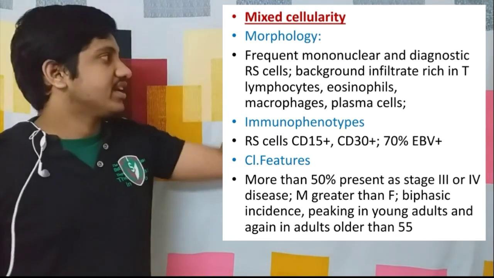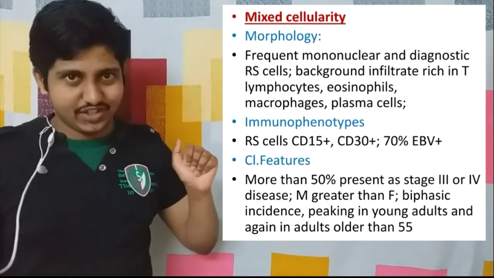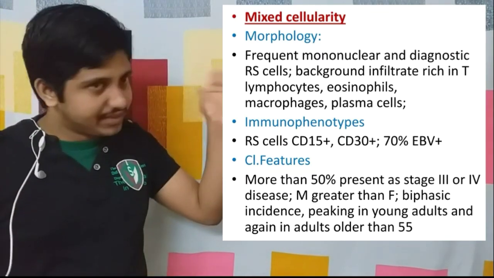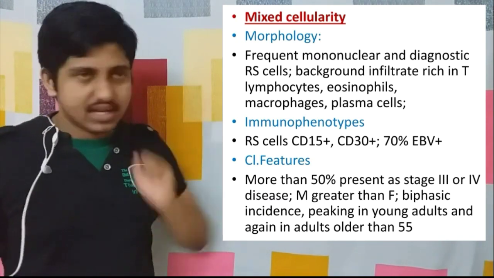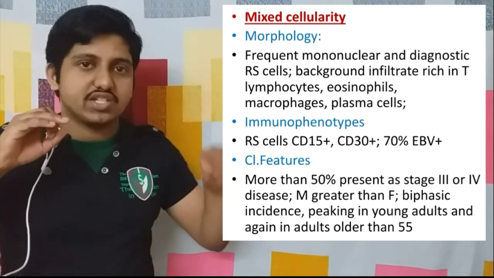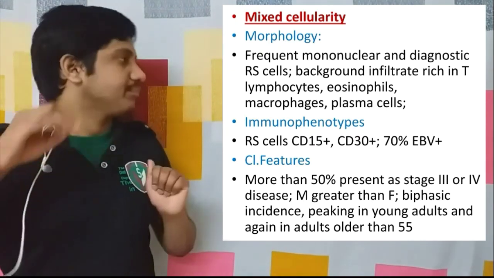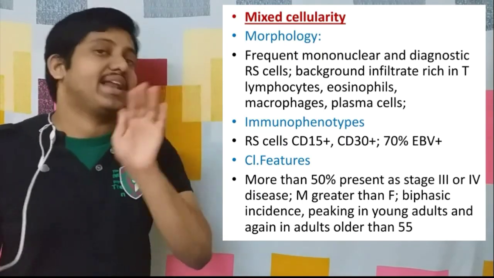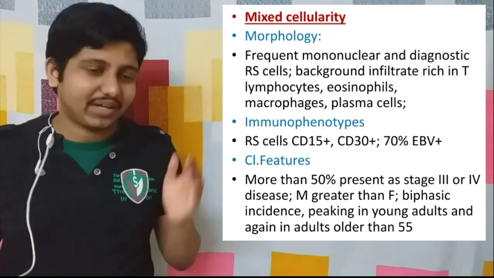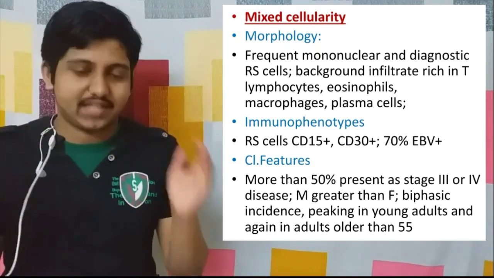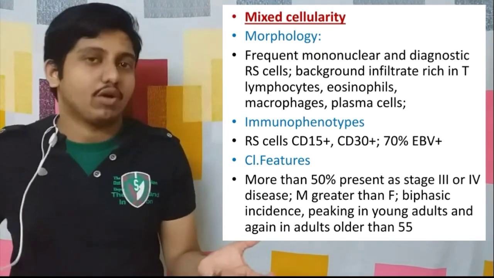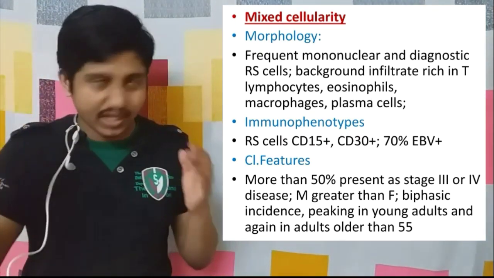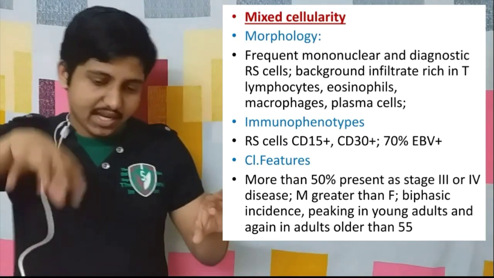Next is our clinical features. What do we have to tell about? Whether it is common: it is relatively less common than our first type. Second, the stage: patients are usually seen in stages 3 and 4. Third, the sex: here the disease is more common among males than females. Then regarding age group, it has a biphasic incidence. That means it is more common in young adults and also in people more than 55 years of age. So, young adults and also aged ones.